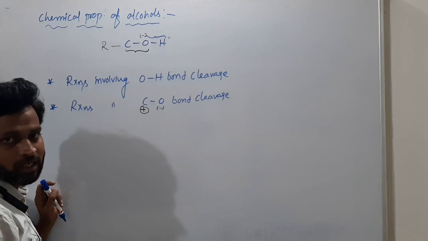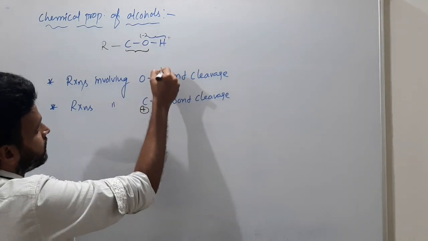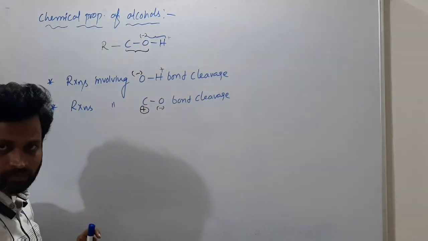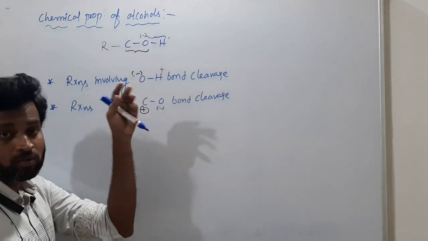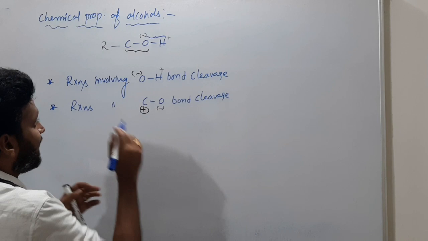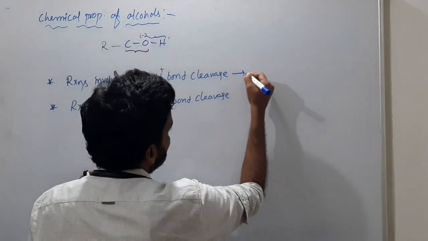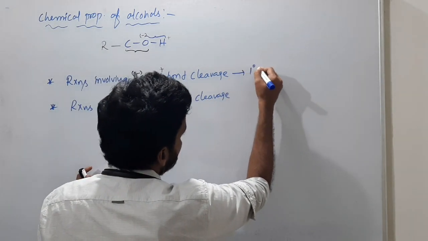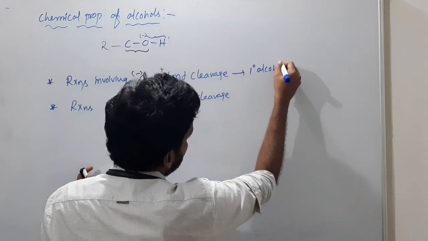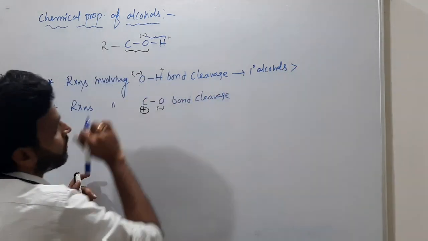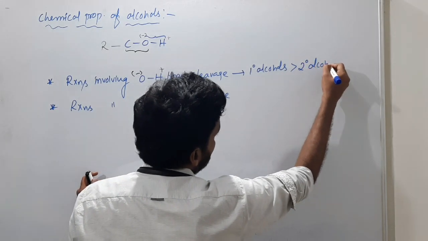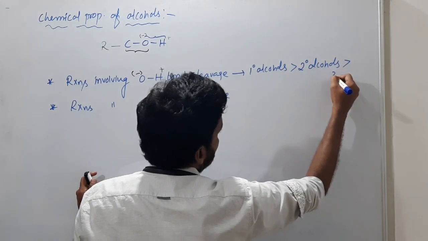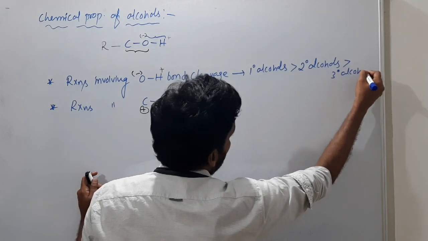For OH bond cleavage, the order of reactivity is that primary alcohols are more reactive than secondary alcohols, than tertiary alcohols.